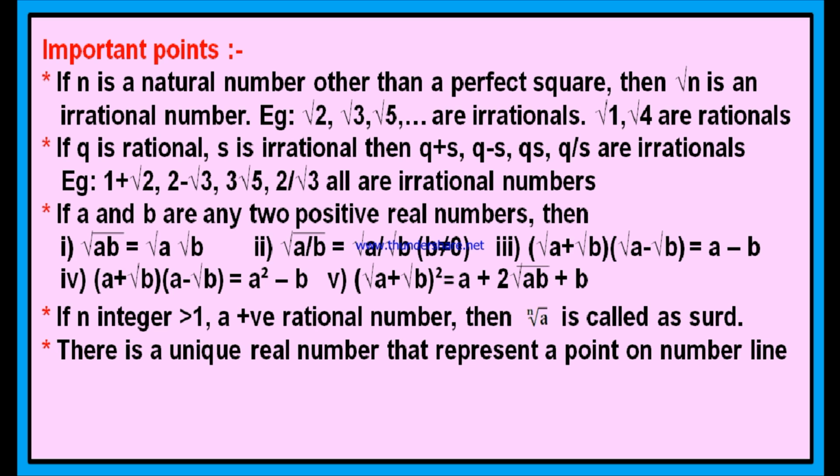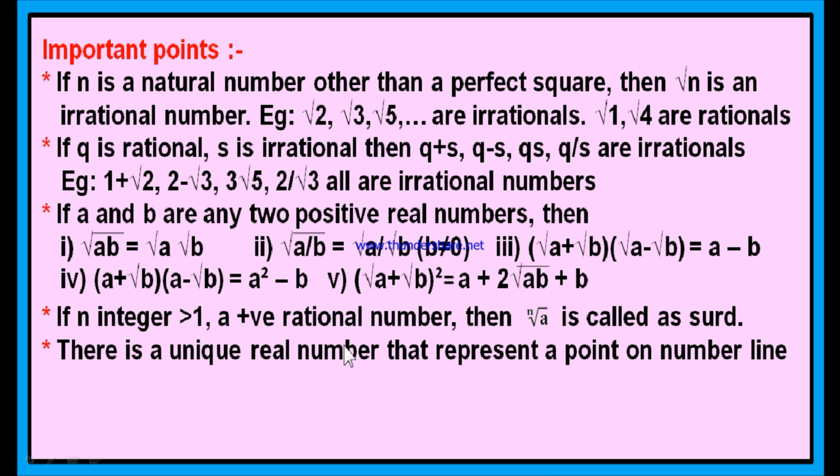Now on a straight line, as we know there are infinite points, every point represents only one real number, unique. Unique means only one, single. If we consider a point, that point may be represented by only one real number. If we take another point, you will get another real number.